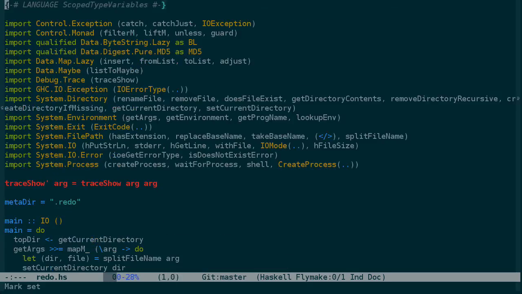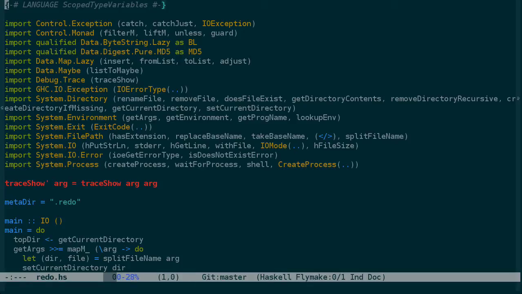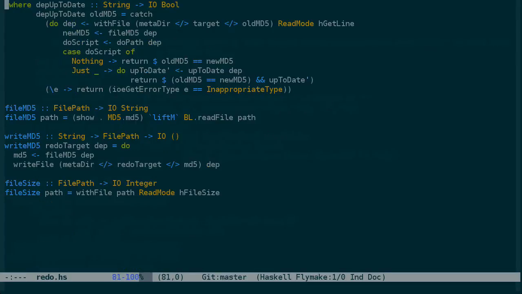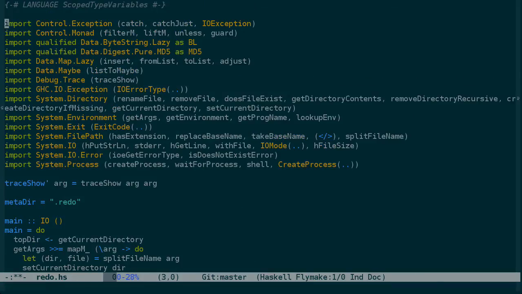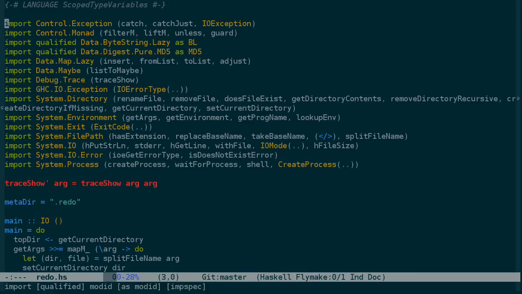So you might also remember that we're using another extension here, scoped type variables. And we could move this out of this comment into the Cabal file here. But the benefit of having this in this file is that when we run hlint on it, it won't complain about it. You see, if we take this out here, when FlyMake runs, it complains about this again. So I think the best thing to do is just have it in both places so the Cabal file knows that the compiler needs to support this extension, and also when FlyMake runs, it knows not to complain about this either.